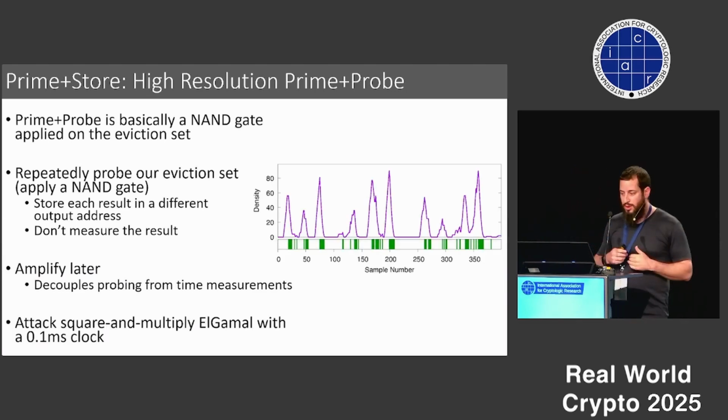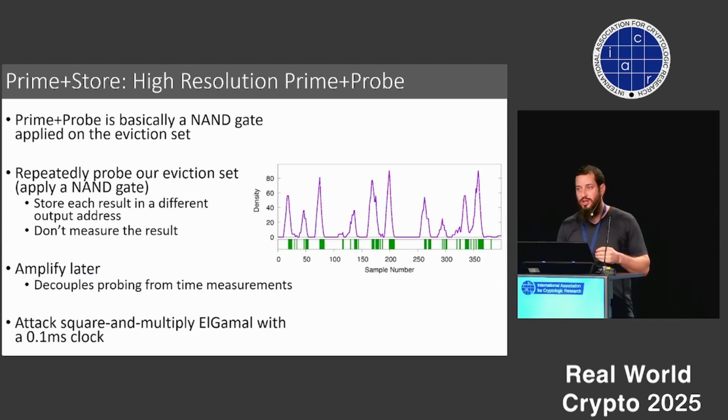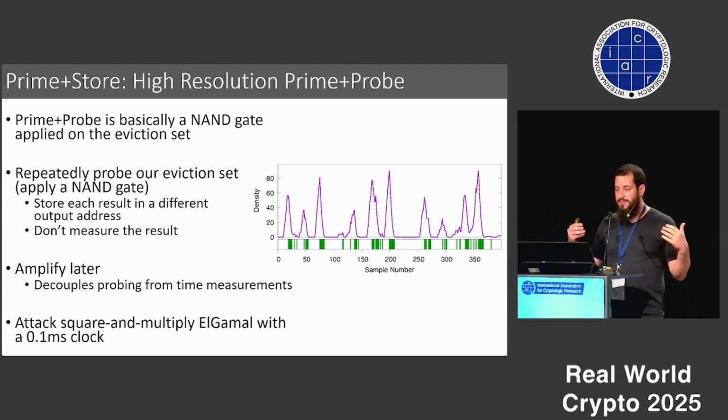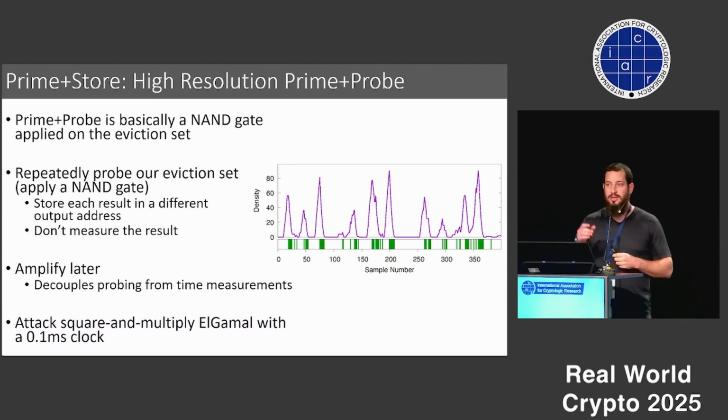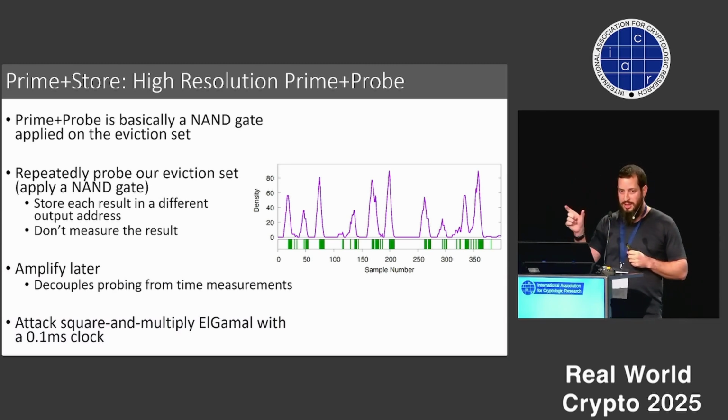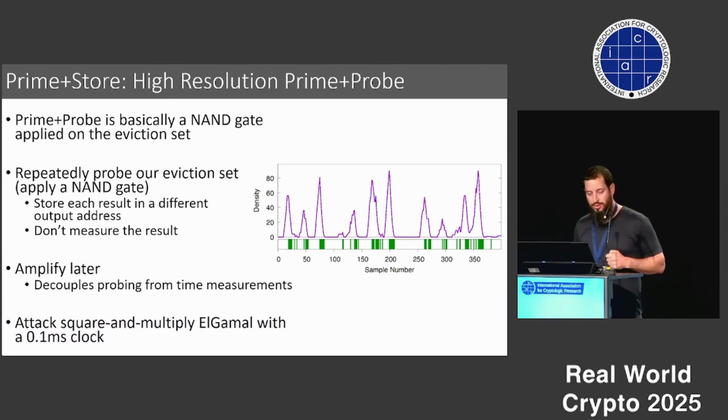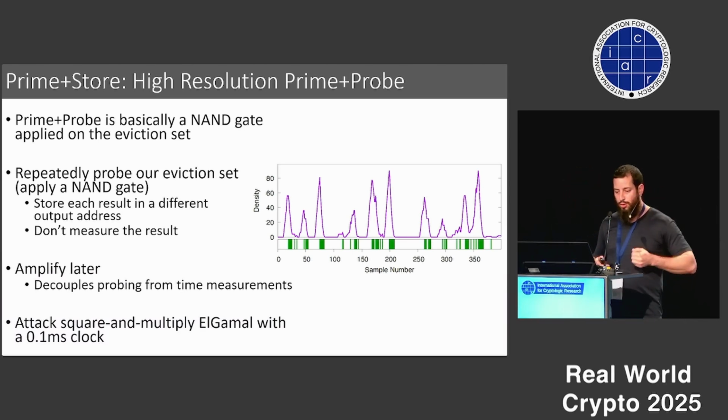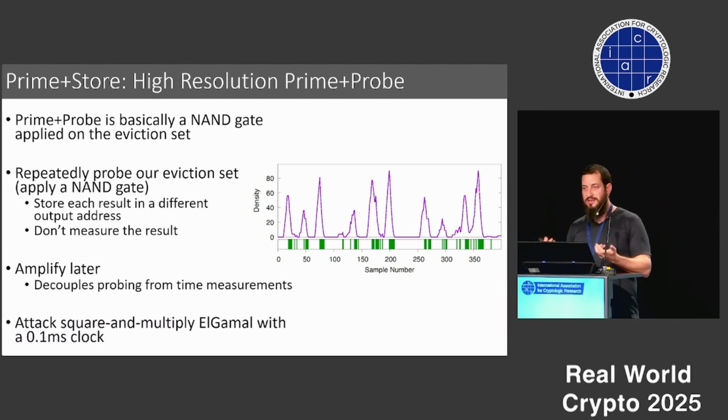Now, this introduces some more complication because we can't actually store all of the samples we need, for example, for a full RSA or ElGamal computation, but we can measure large enough chunks of the attack and then stitch them all together. And we were able to attack square-and-multiply ElGamal with a 0.1 millisecond clock. Which again, the clock time is pretty much the time it takes to run the entire attack.